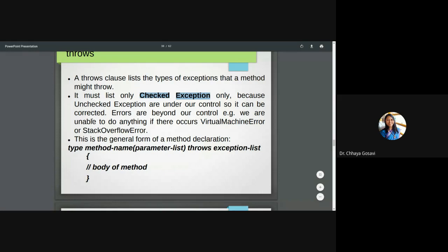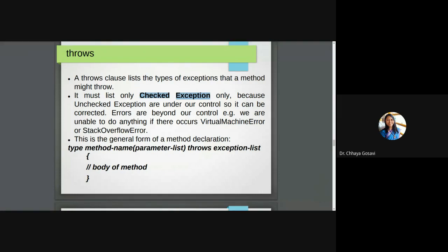That is, we are unable to do anything if a virtual machine error, stack overflow error, or memory error occurs. So this is the general form of declaration: our method name, type say void, integer, etc., then the method name, whatever it is, then the list of parameters. Like validate was the method name, the parameter was integer age, then throws, and the list of exceptions.